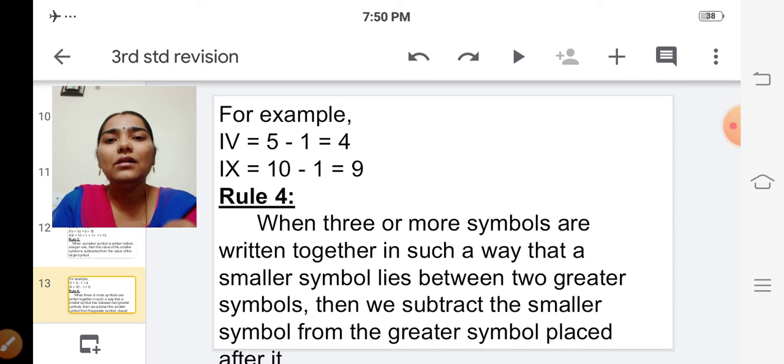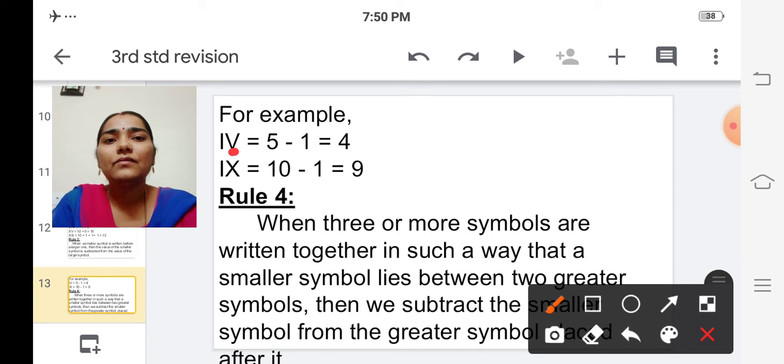See, for example, Roman letter 1 is written before the Roman letter 5, which is the larger one, isn't it? So what we have to do? We have to subtract this 1 from 5. That is 5 minus 1. 5 minus 1 is 4. Again, see the next example.